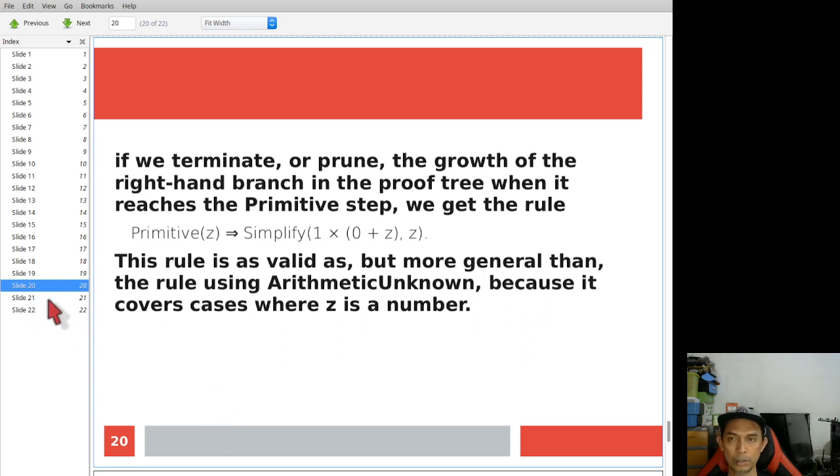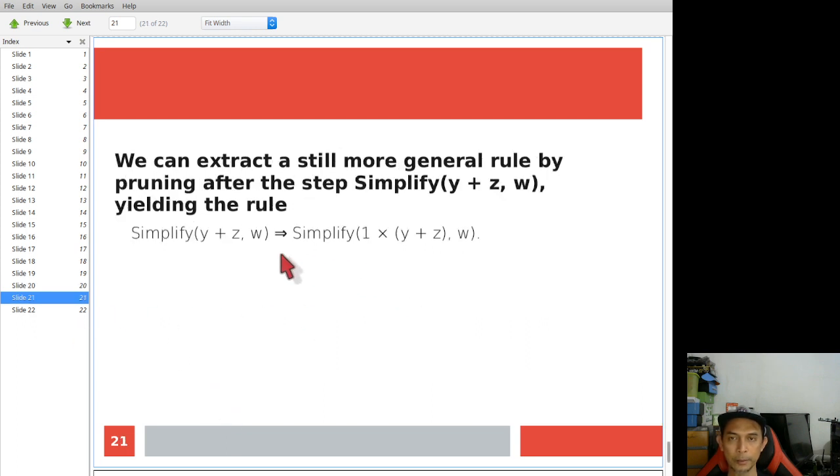And then you can also prune this one because this one is also equivalent.